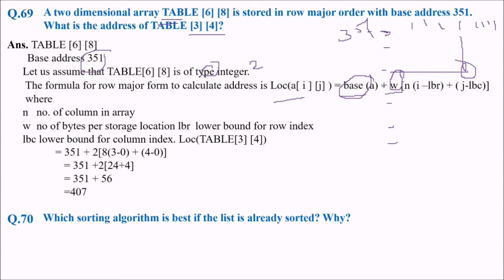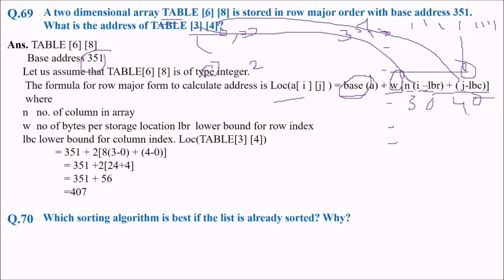Then N is the number of columns in the array. How many columns are there? 6 or 8? 8 columns are there. Then I minus LBR, and J minus LBC. I is 3 here and J is 4 here. What are LBR and LBC? These are the lower bound of row and lower bound of column. We know the lower bound is 0, 0 only; we start with 0, 0. So we take LBR and LBC as 0, 0, and I, J is 3, 4.